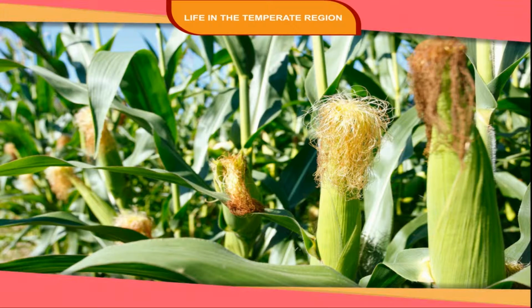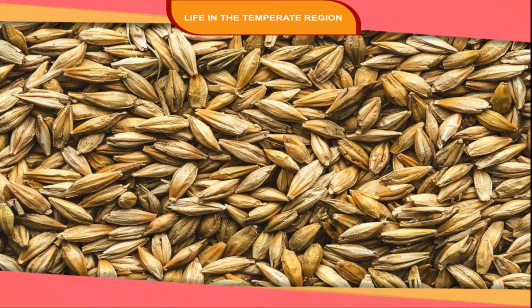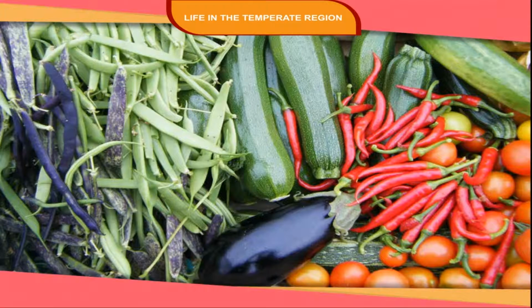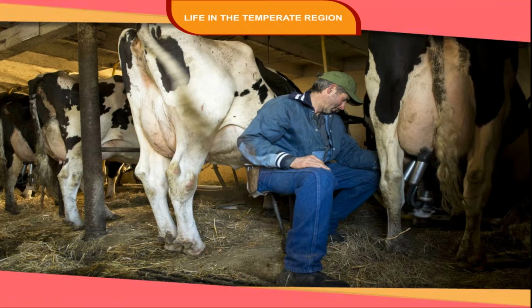Apart from wheat and corn, other crops grown include barley, oats, flax, and oilseeds. Around the cities, farmers grow vegetables for the local market. Dairy farming is another major industry.